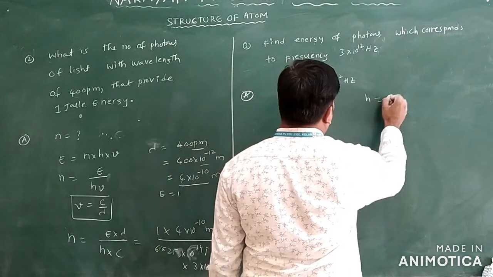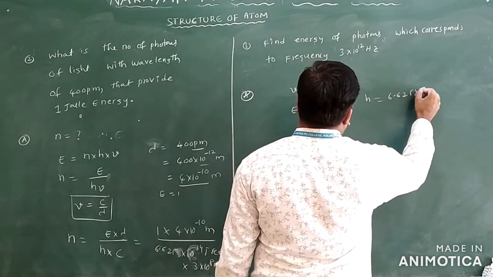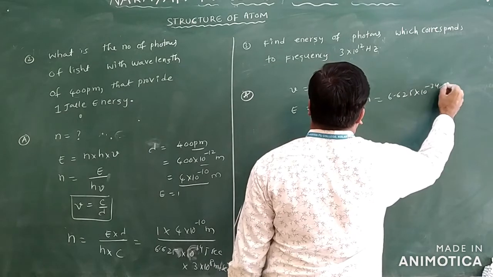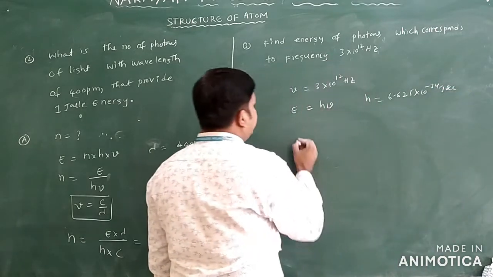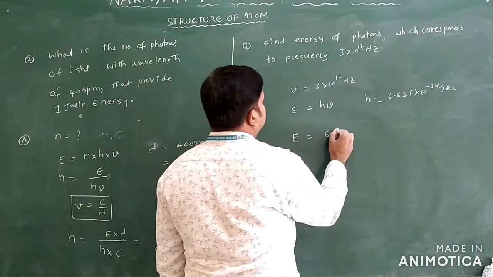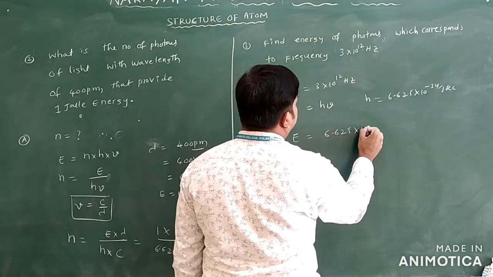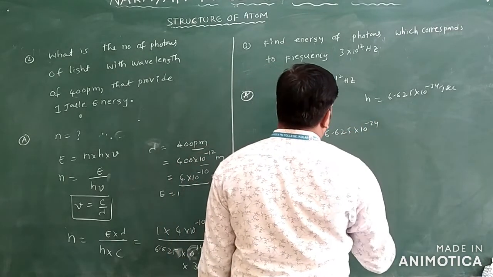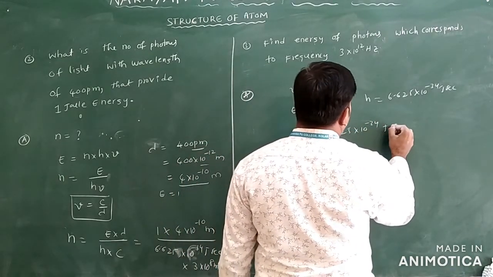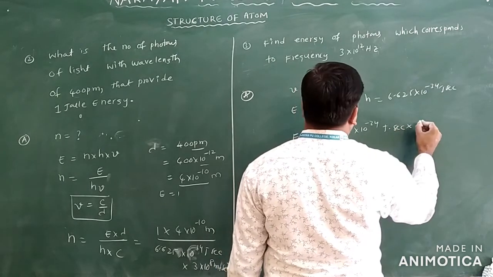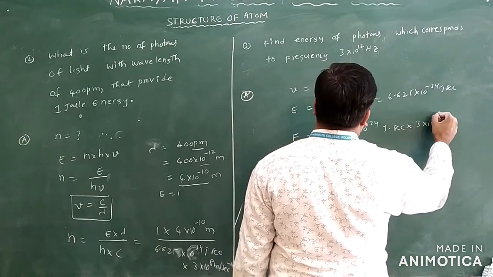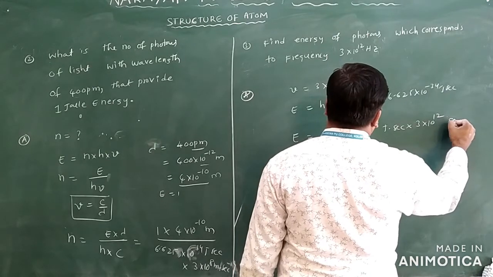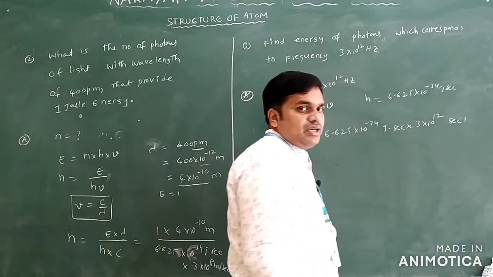We have Planck's constant 6.625 into 10 power minus 34 joule second. You can write E is equal to 6.625 into 10 power minus 34 joule second into 3 into 10 power 12, second inverse.